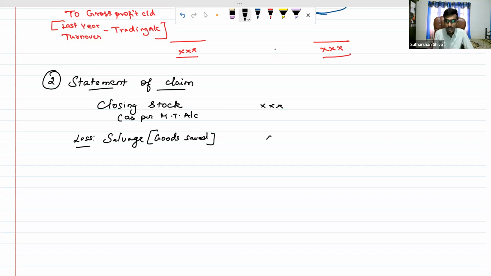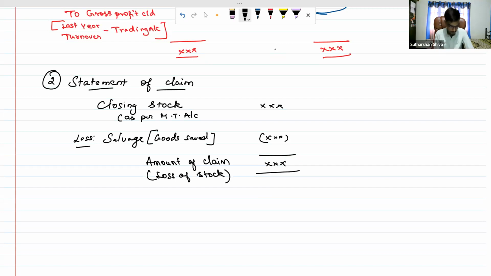That value I need to subtract. From this, I will get one value. This value is going to be my amount of claim. You can call it amount of claim, or you can call it loss of stock.